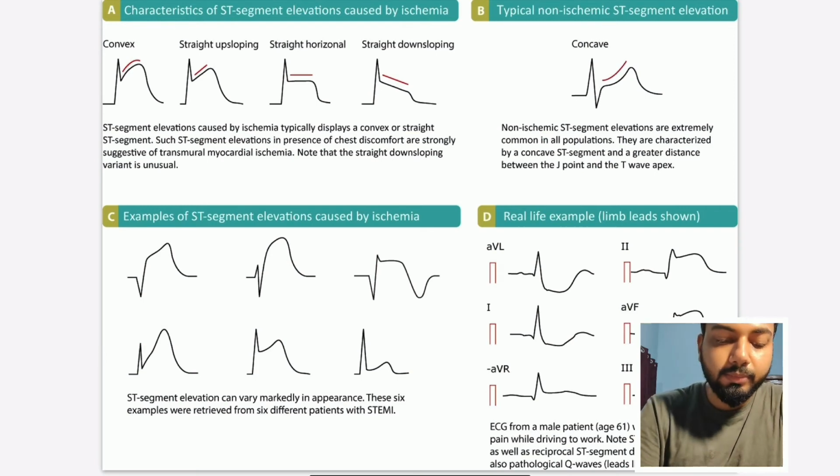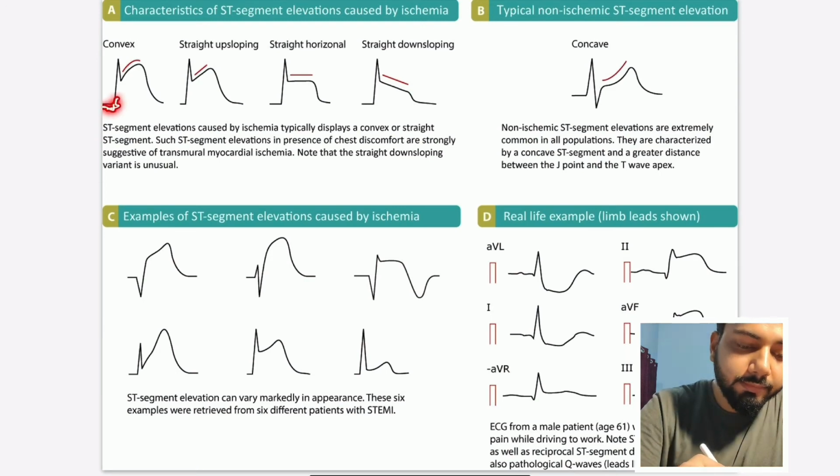What is ST segment elevation? We see these waves: this is the Q, R, and S wave, and this is the T wave. This is the ST segment, and it is elevated from the baseline.